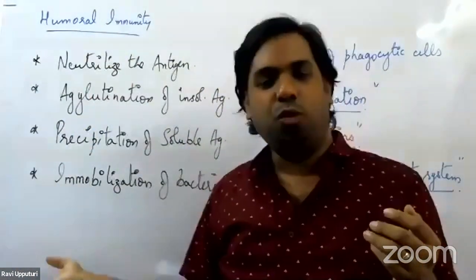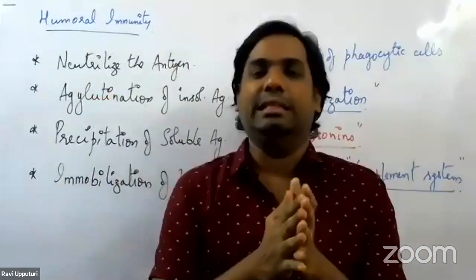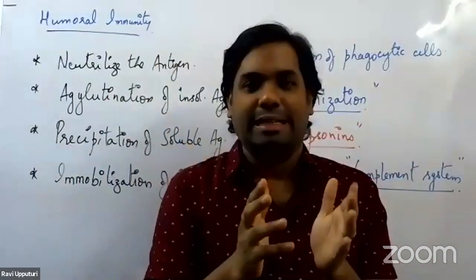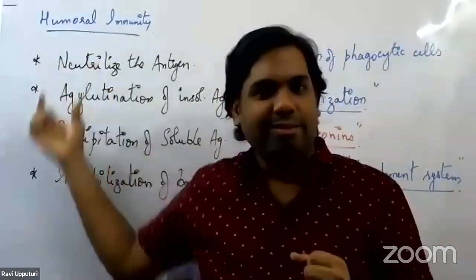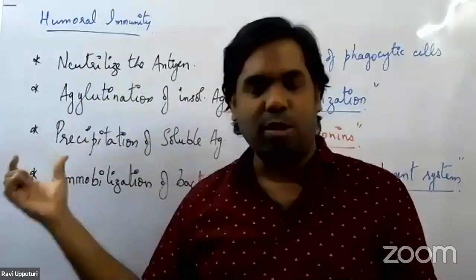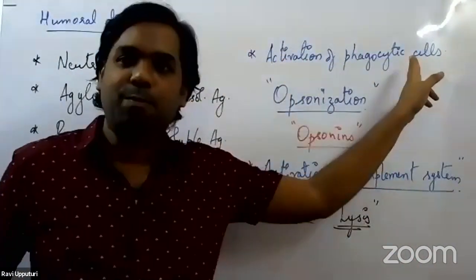So through all of these 4 processes, what the antibodies are doing is locking the antigens, such that the antigens would not escape. Once they have locked the antigens, some of the antibodies go and start activating the phagocytic cells.